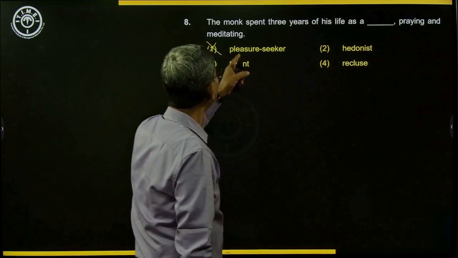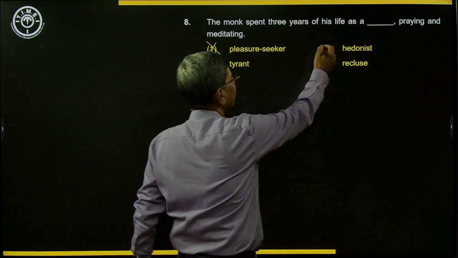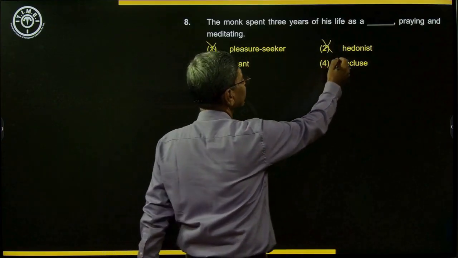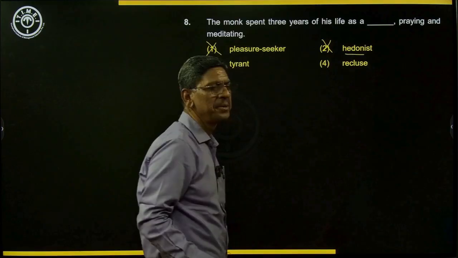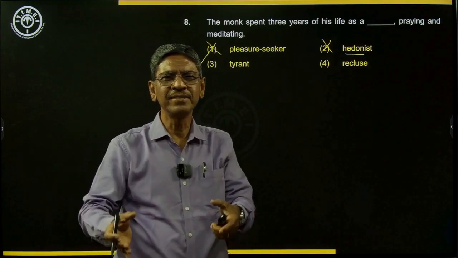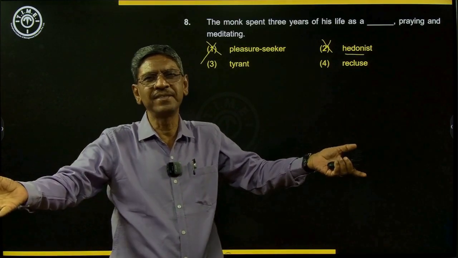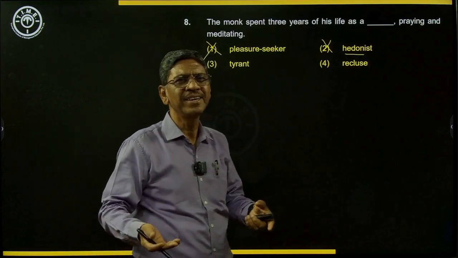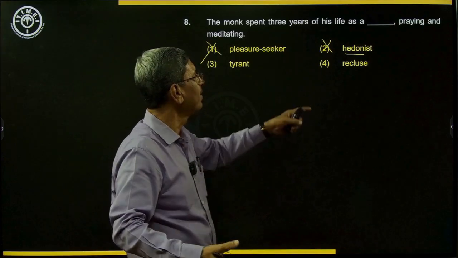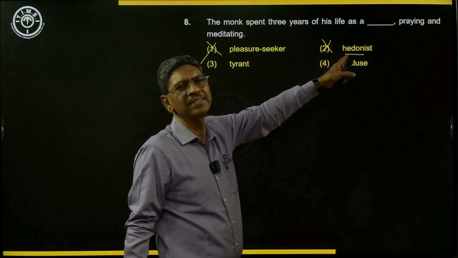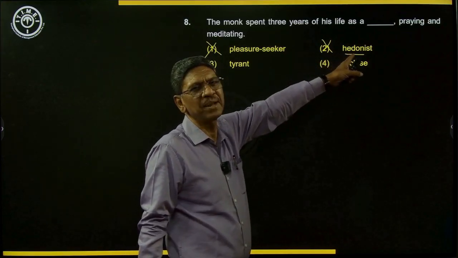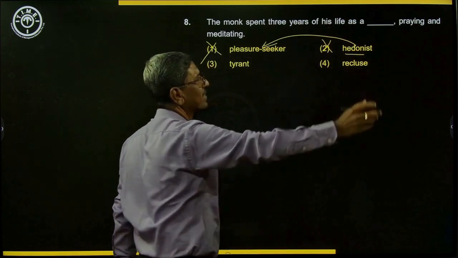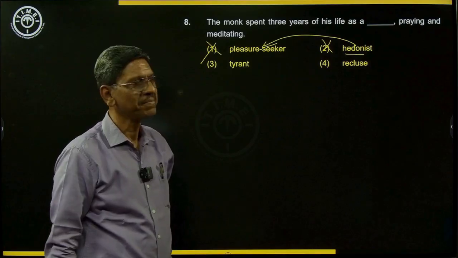No, this also is no, because hedonist is the philosophy that pleasure is the only cause for existence. Pleasure is the main reason for survival. That is pleasure seeking. So hedonist and pleasure seeker are synonyms, right?